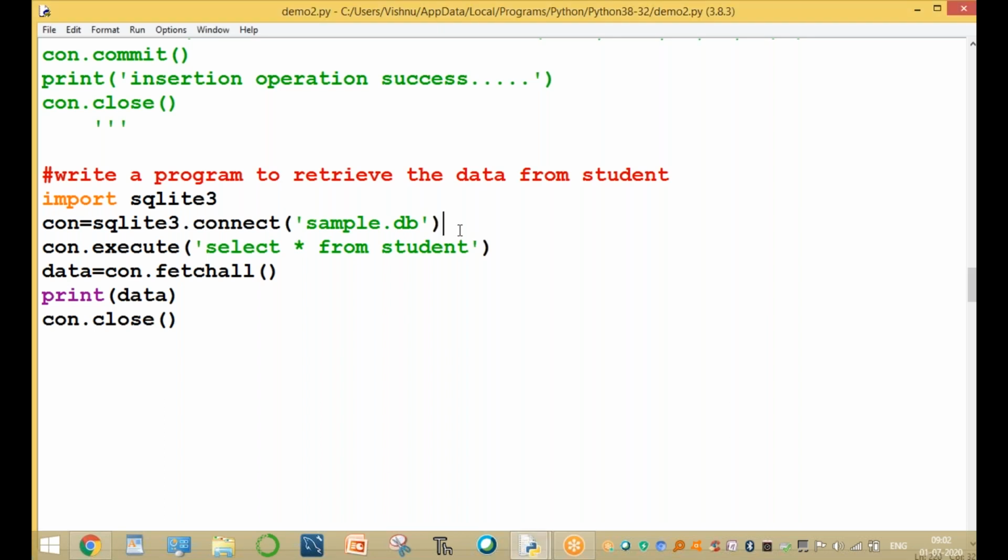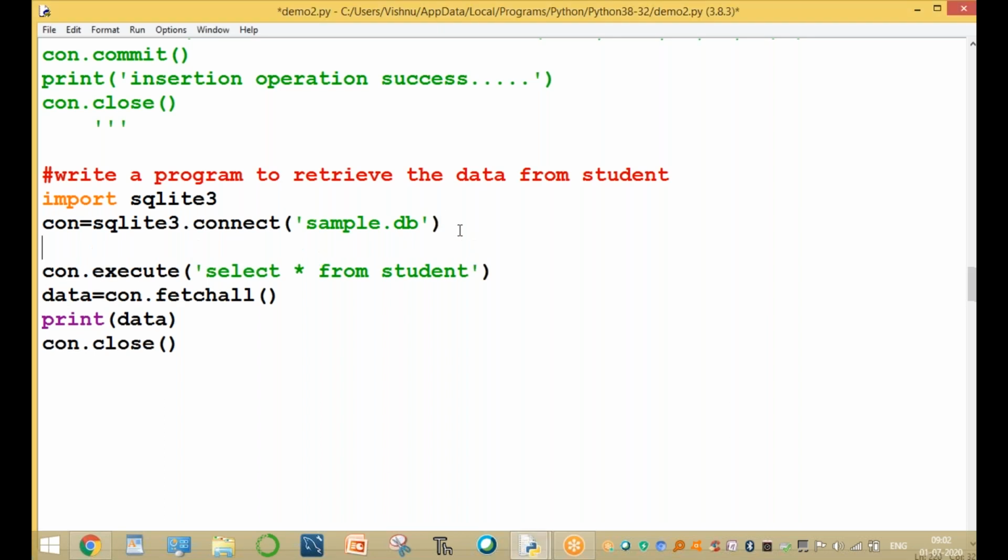Here you can use cursor.execute, and for retrieving the data, use the cursor.fetchall command. Run this program.